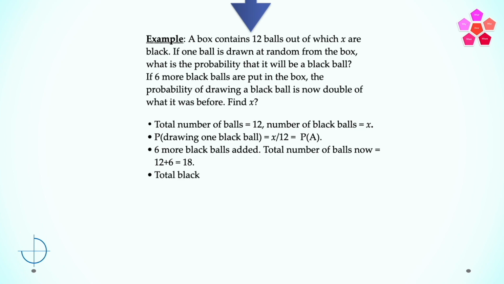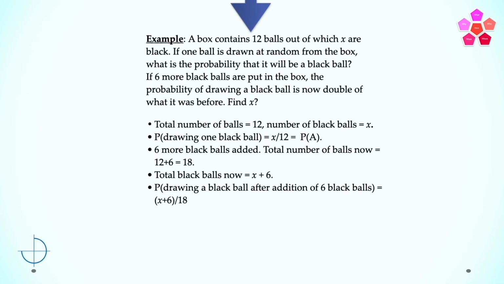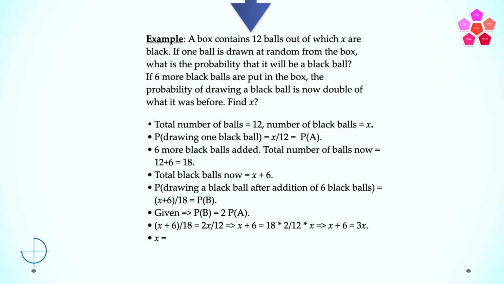And the total number of black balls now is equal to X plus 6. So the probability of drawing a black ball after addition of 6 black balls is equal to X plus 6 divided by 18, which is equal to, let's say, probability of B. Now, what is given in the question is that the probability of B is 2 times the probability of A. Putting the things in equation, we have X plus 6 divided by 18 is equal to 2X divided by 12, which implies that X plus 6 is equal to 18 into 2 divided by 12 into X, which implies that X plus 6 is equal to 3X and X is equal to 3.